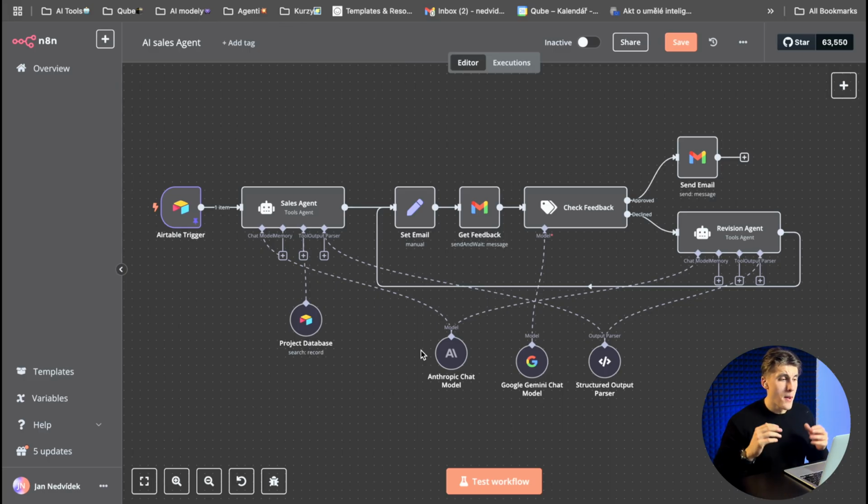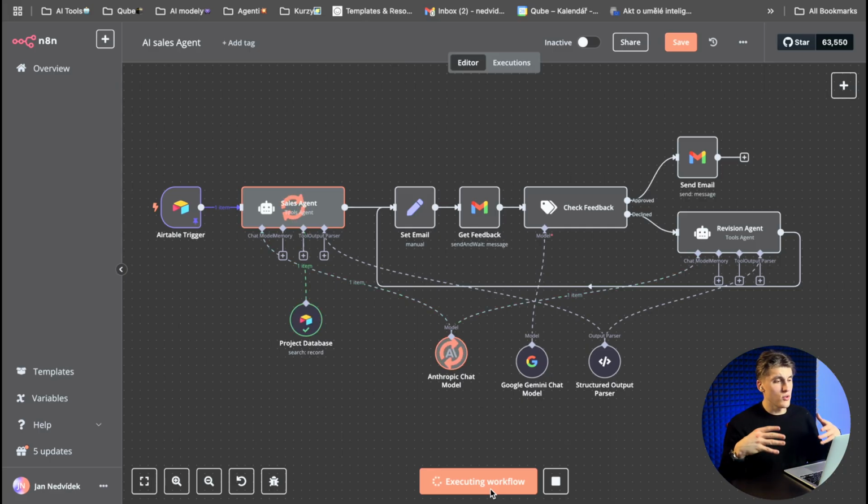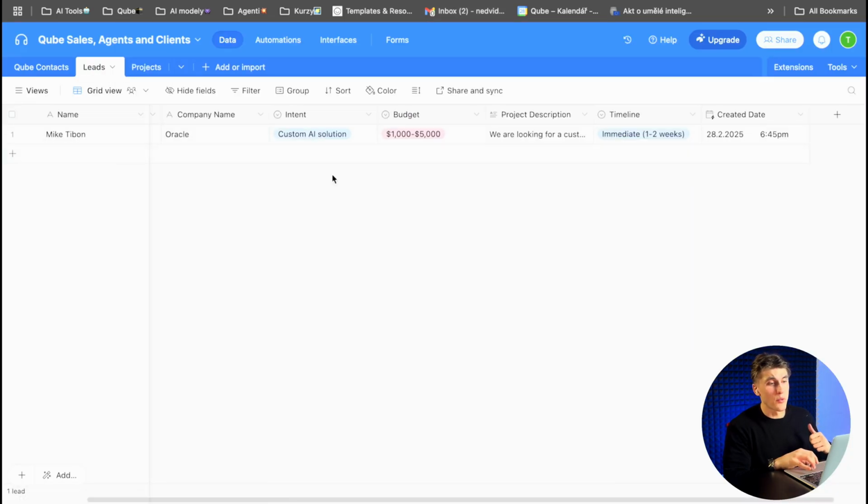But now I will show you why you need to know how to build it and why it could be super useful for you, your business, or whatever. So I will click on test workflow to show you how this agent works. Firstly, you can see that we have here a trigger. The trigger is for our database where we have all the information about our leads.